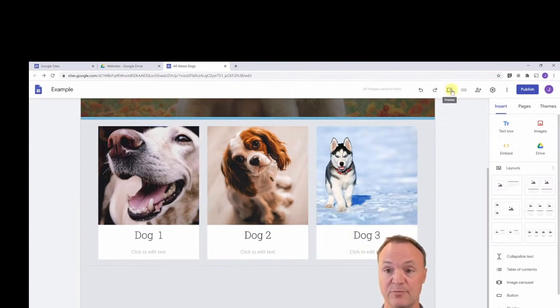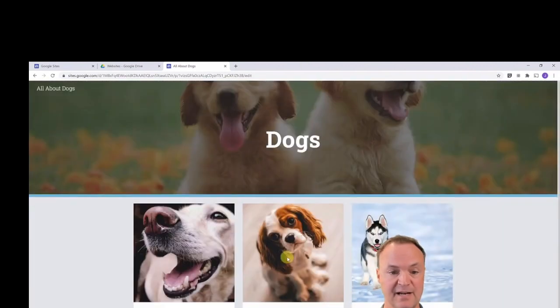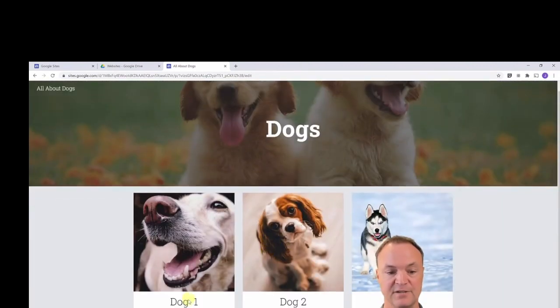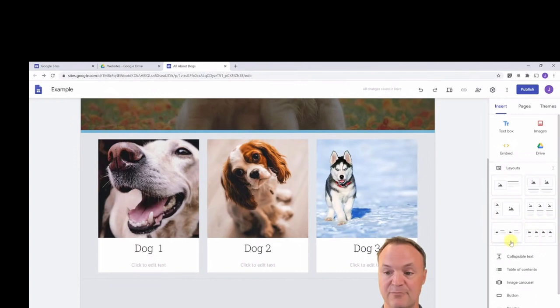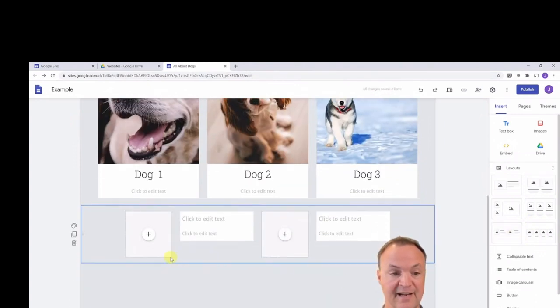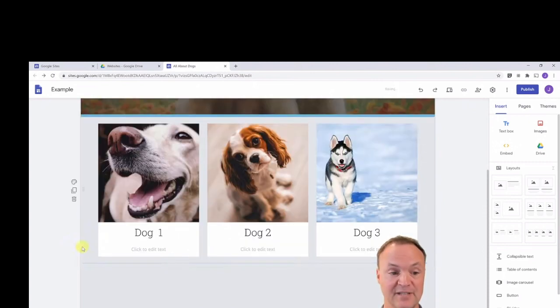So I could give a quick preview to see what this looks like now. It starts to lay out things very nicely, gives me an idea, and just speeds up the process. And you can go through and add more rows. If I was going to go through here, I could click on it again and it adds another spot down here. Now you could just add text or do what you want, but I find this is a nice way to sort out your website when you want to get that look. It gives a nice clean look and divides things up very nicely.